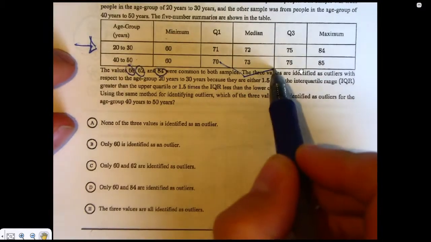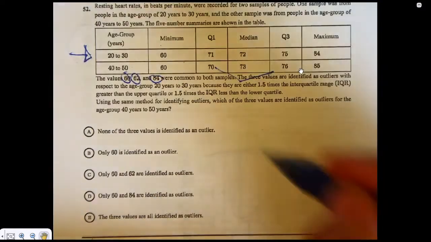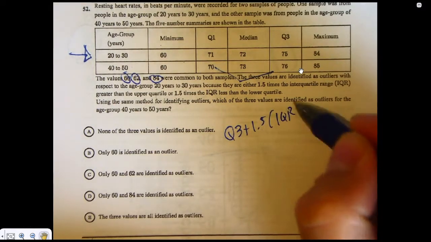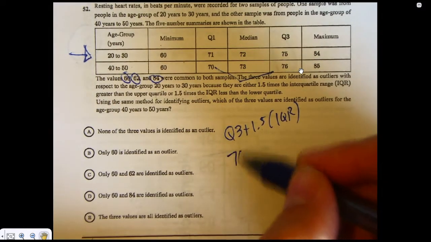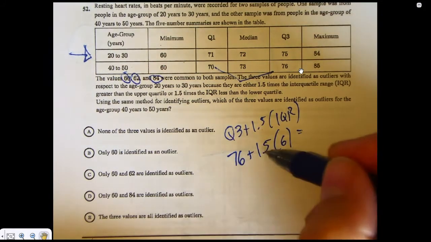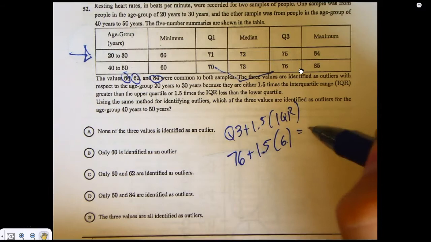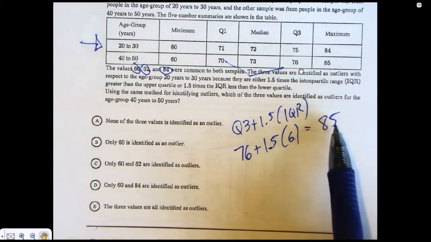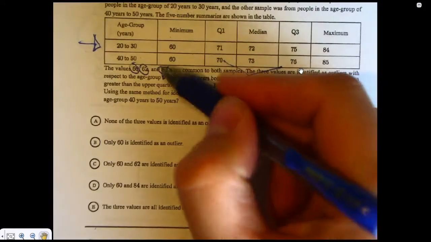So the IQR here is 6. So Q3 plus 1.5 times the IQR is 76 plus 1.5 times 6, which is 9, plus 76 is 85. So you need to be bigger than 85 to be an outlier, which means 84 is not.